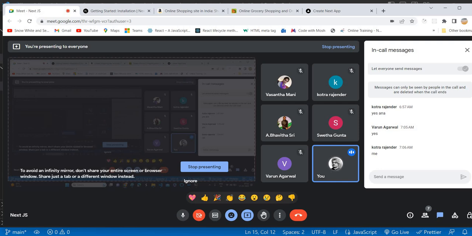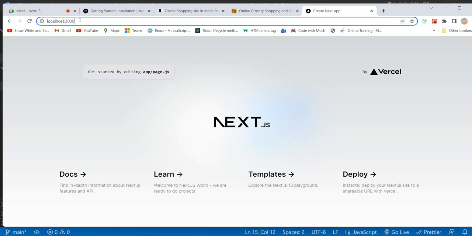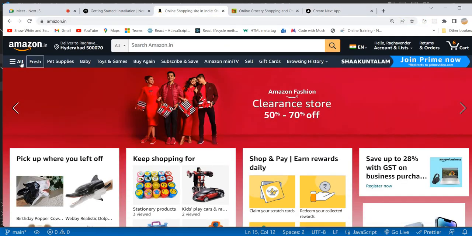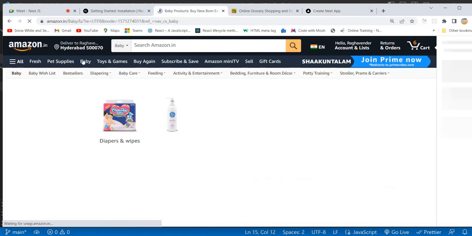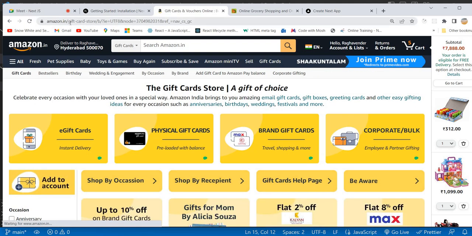But every time it's very difficult for a user to type the path manually. Take Amazon. If you just click on something, it navigates, and you can see the path changing: Amazon.in, forward slash baby, and if you click on gift cards, the path changes again. Amazon.in stays the same, and then it changes to gift cards, iPhone store.